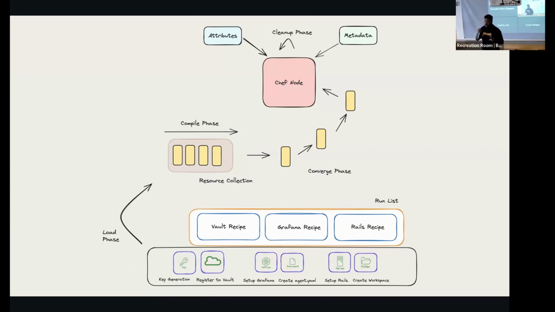A resource is just a singular action of a recipe. Let's say in an Nginx recipe, I want to create a file. In a Vault recipe, I want to generate a key or register to Vault or just anything. So those are being handled by the resources. And during the converge phase, it would run these resources one by one and perform actual change on the node, like creating files, creating directories, changing files. And these are being managed by the attributes and stuff. This is how the Chef execution works behind the scenes.